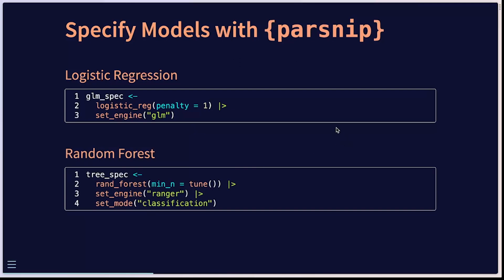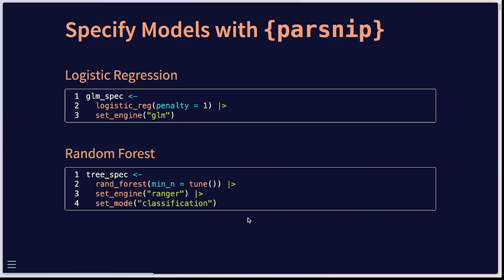This is why we need to load the ranger package. We're going to be tuning one parameter, this min_n that you can see here. And the classification mode, that was implied for logistic regression, but we do need to set it explicitly in this case for our random forest model.